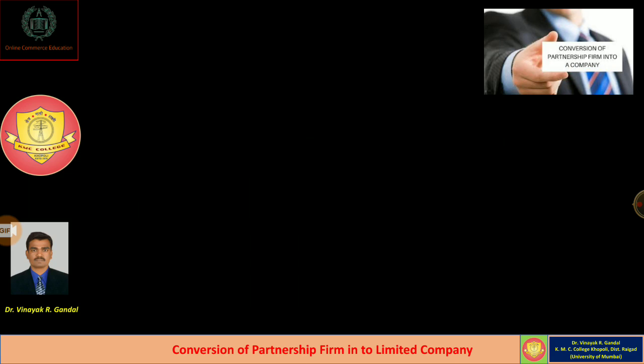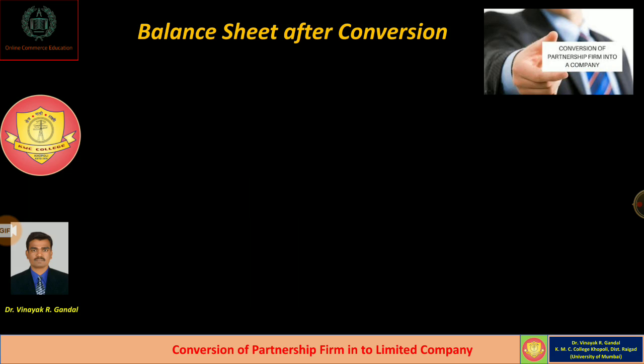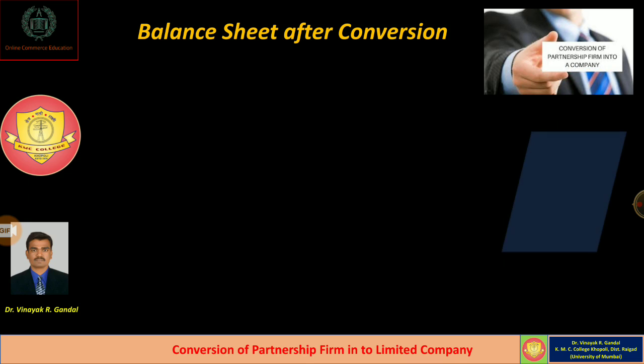Okay. Then we have to learn about the balance sheet. Normally on conversion of a partnership firm, on the date of conversion or after conversion, we need to prepare the balance sheet of the company as per vertical format and as per Schedule III of the Companies Act 2013.